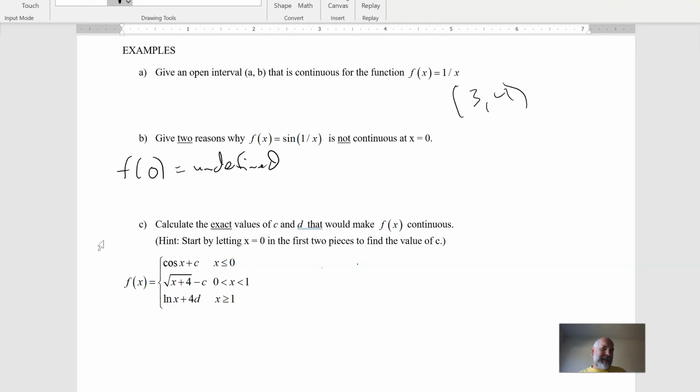Now, if you graph this, it gets kind of interesting. I need to get a virtual calculator. But if you graph it, what you'll notice is that it looks kind of normal when you're zoomed out. But if you zoom in closer and closer, like if you go from, and I'm making up these numbers, so no guarantee it's exactly right, negative 0.01 to 0.01, that's me showing the x scale.